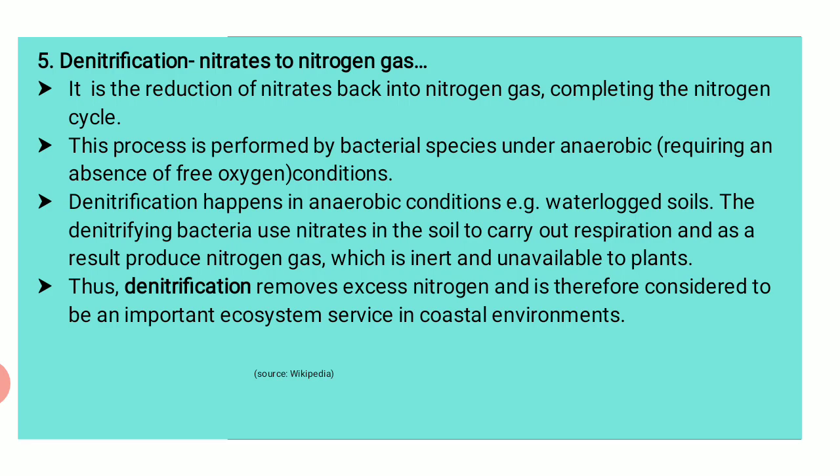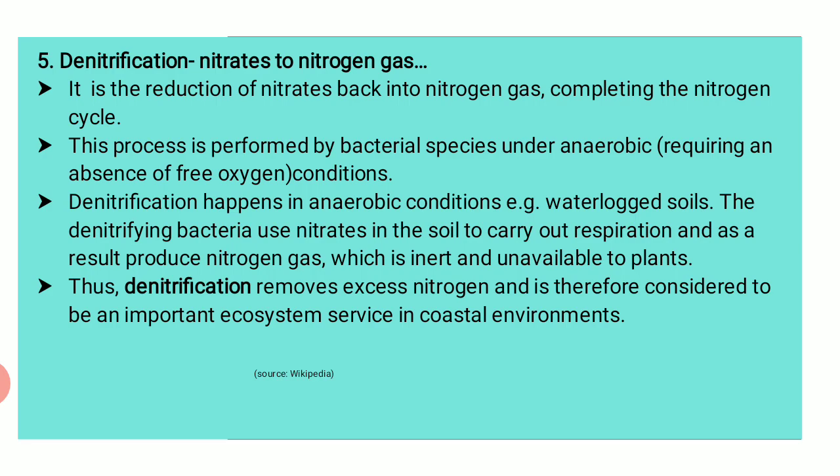Again, these nitrates are consumed by the plants, and like this, the nitrogen keeps on moving from the plants to living organisms, from living organisms back to the atmosphere, and from the atmosphere through lightning or some other form, it comes back to the soil. That means this is how the process of the nitrogen cycle is carried out.